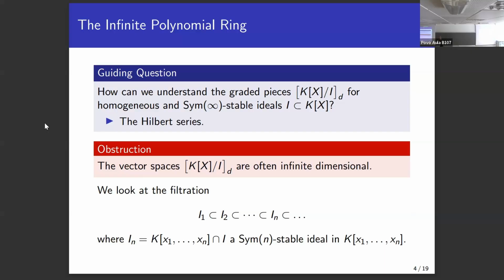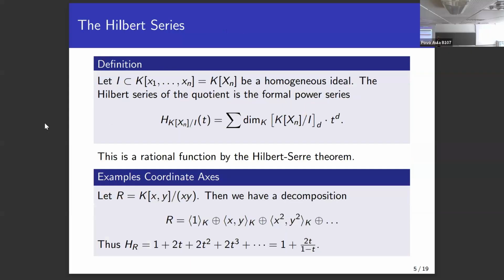I don't know. So computing multiplicities is hard. But this series tells you something. Yes. What we managed to show is that we have at most polynomial growth, right?